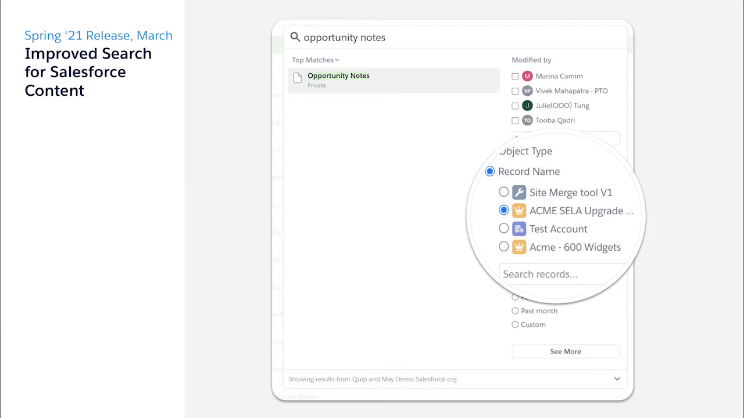If you only want to see opportunity notes related to Acme Sela, you can now filter for documents linked to that opportunity. To do that, click on record name and click on the opportunity Acme Sela. The results will only show you documents that are linked to Acme Sela.